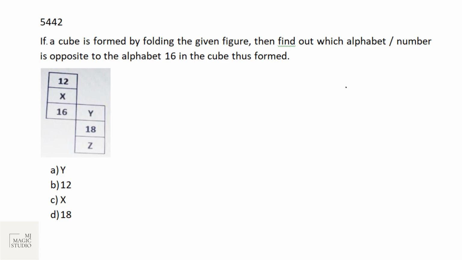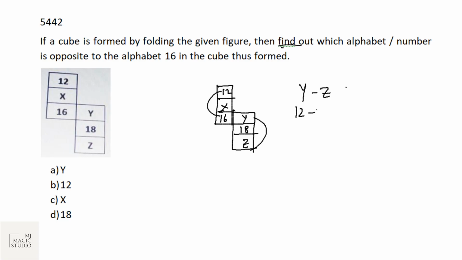One more taken up from this cube format. If a cube is formed by folding the given figure, then find out which alphabet or number is opposite to 16. The same format. Two floor format. 12, X, 16, Y, 18, Z. Y and Z will come together. 12 and 16 will come together.